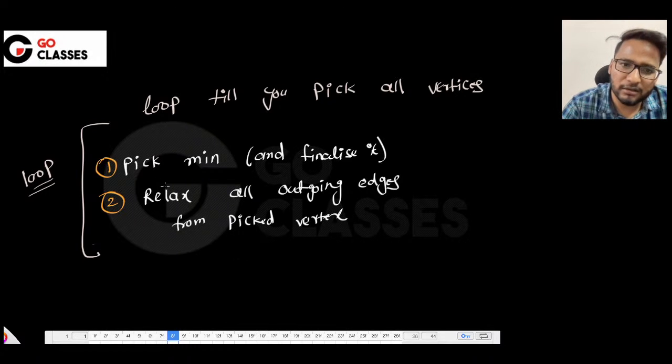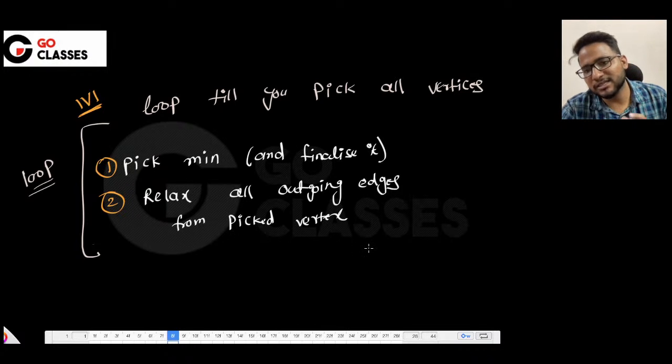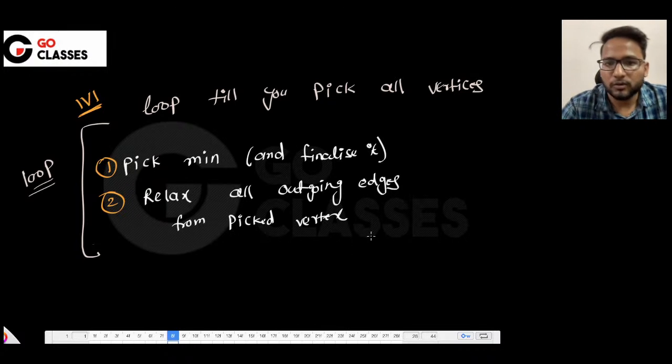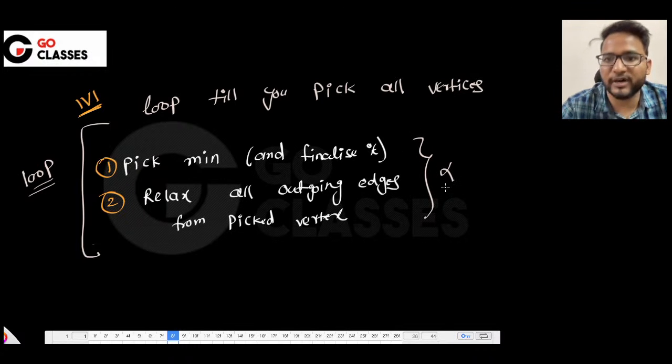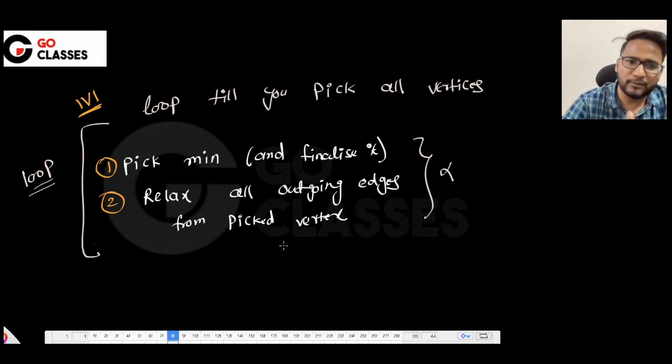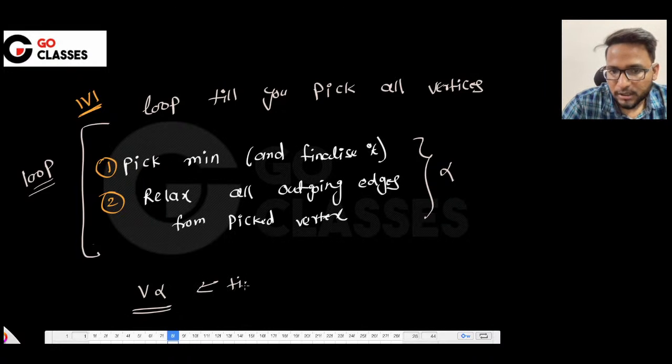What do you think? How many times are we picking the minimum? I think we are running it V times, right? So we are picking the minimum V times, and we are basically relaxing all the outgoing edges every time. Yeah, I agree. You can write it as V into these 2. Let's suppose these 2 are going to take some alpha time. Let me just simplify it in a very naive way. Since it is running V times, then V into alpha will be the time complexity.